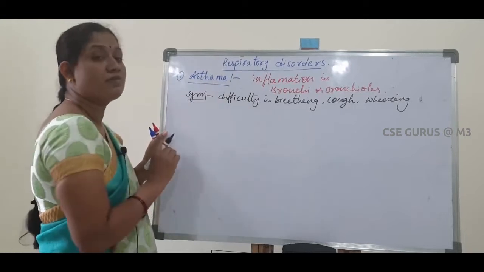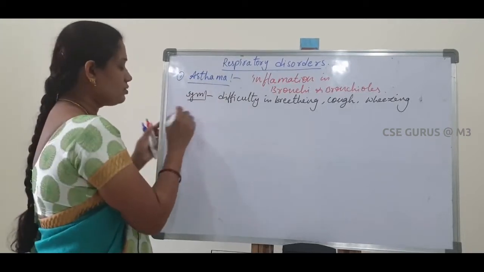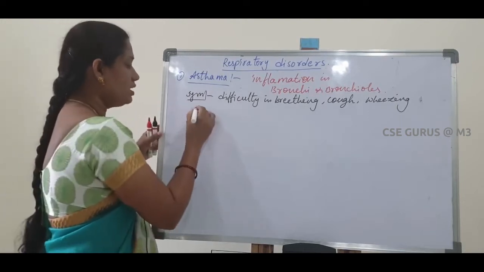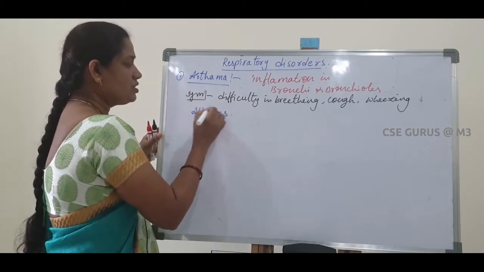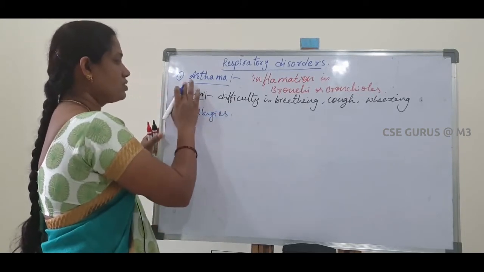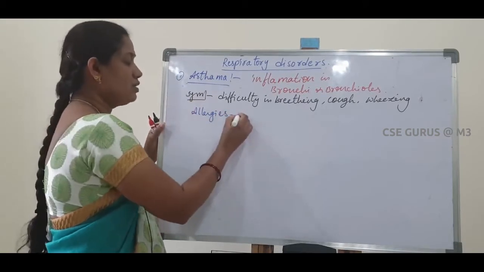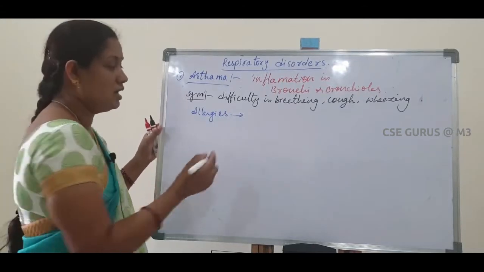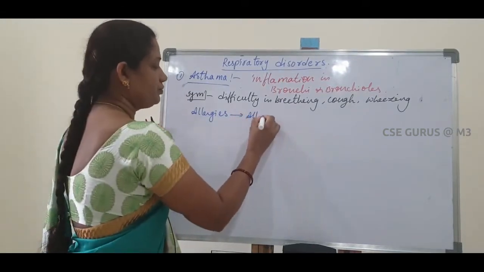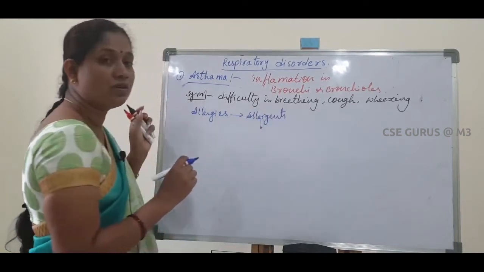So why is this inflammation caused in the bronchi and bronchioles? Mainly due to allergies. In an allergic condition, these allergies cause asthma. Allergy means the body is exposed to allergens.